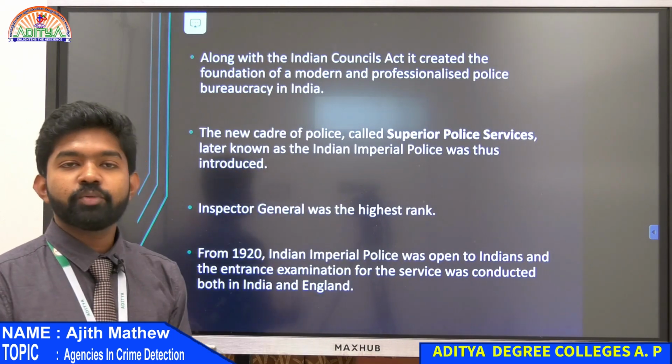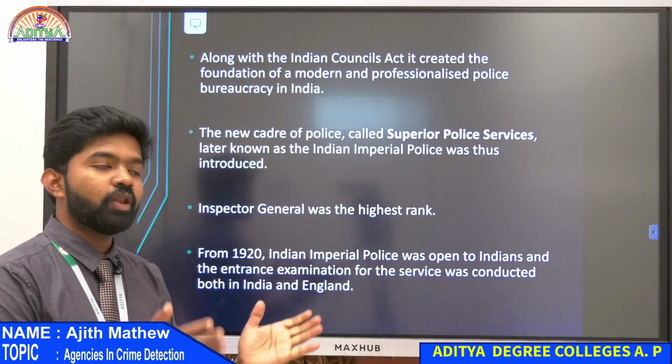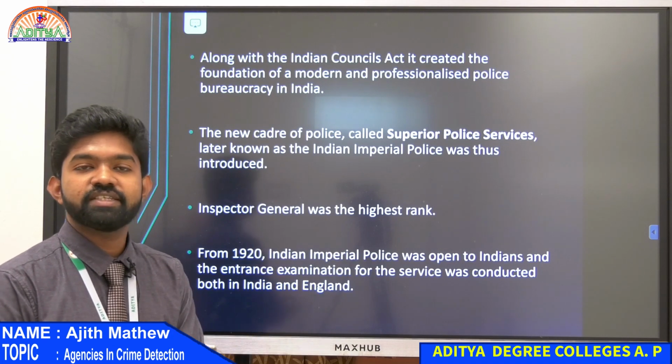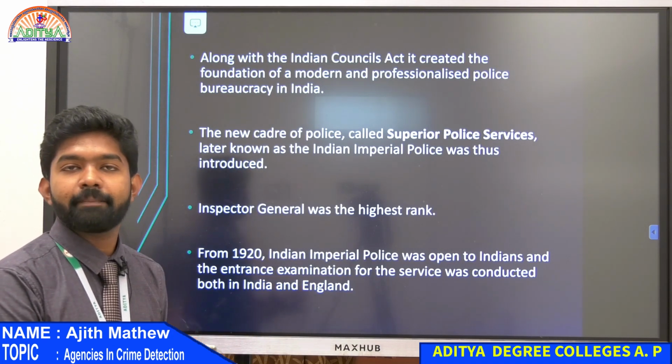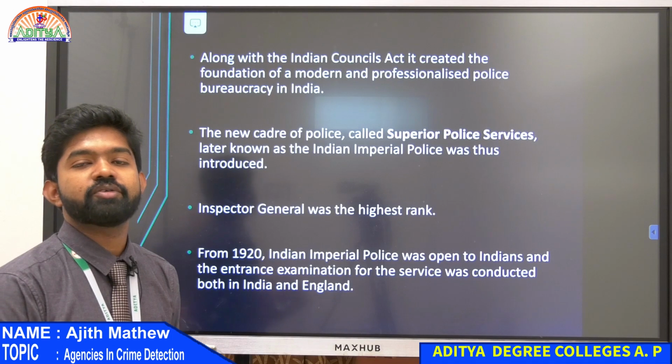There was one more act known as the Indian Councils Act. Along with the Police Act and the Indian Councils Act, the police was formed in India. That was in British times.